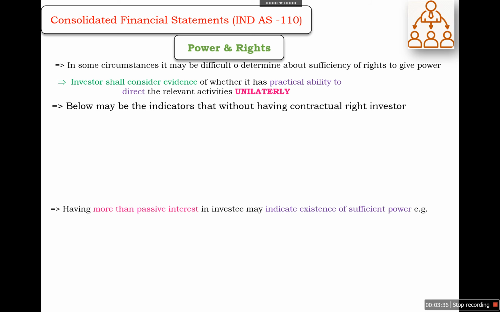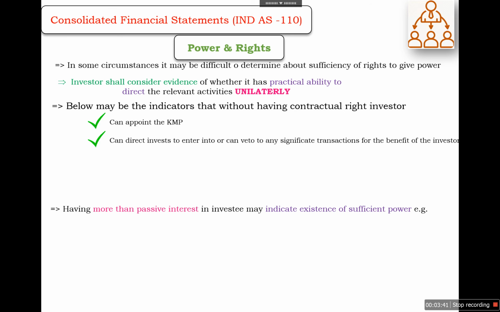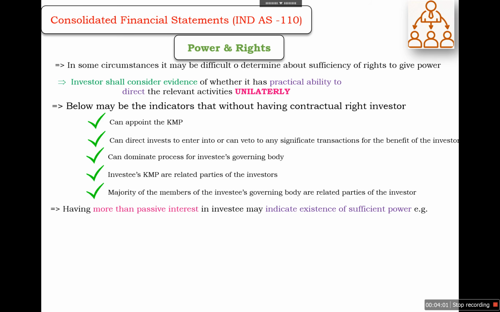And these may be the indicators where, without having a contractual right, the investor can appoint the KMP, can direct the investee to enter into any activity, or can veto any significant transaction that is for the benefit of the investor, and can dominate the process of the investee's governing body, and where the investee's KMPs are related parties of the investor, and where the majority of the members of the investee's governing body are related parties of the investor. So these may be the indicators where, without having contractual right, the investor has power and rights over the investee.